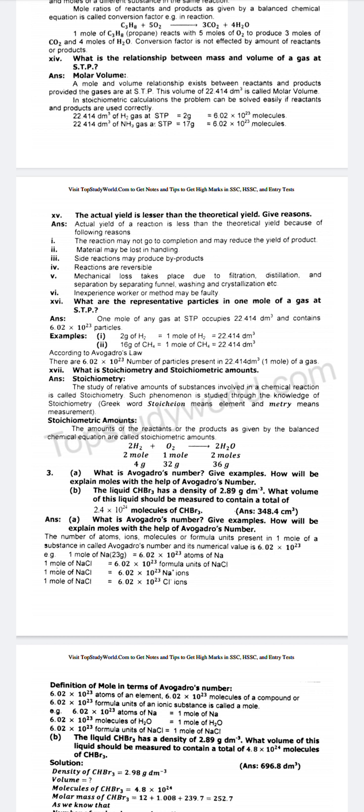Number 17. What is stoichiometry and stoichiometric amounts? Answer: stoichiometry. The study of relative amount of substance involved in a chemical reaction is called stoichiometry. Such phenomenon is studied through the knowledge of stoichiometry. Greek word stoicheion means element and metry means measurement. Stoichiometric amounts. The amount of the reactant or the product as given in the balanced chemical equation are called stoichiometric amount. 2H2 plus O2 gives 2H2O: 2 moles, 1 mole, 2 moles; 4 gram, 32 gram, 36 gram.